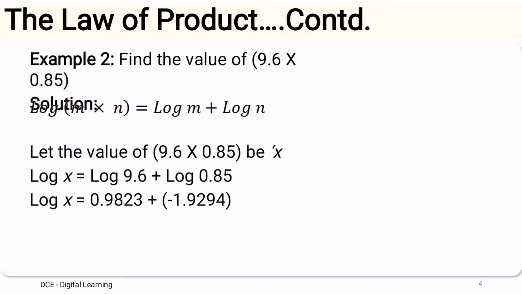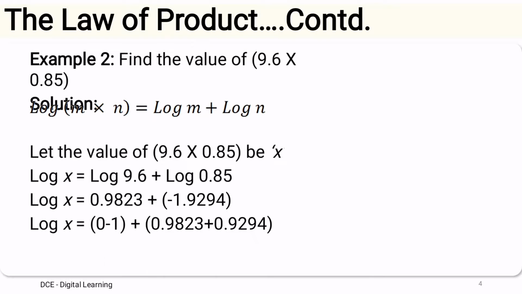So 1 will be the characteristic and it is negative. So minus 1.9294. Dear students, as you all know, the characteristic may be positive or negative, but the mantissa would always be positive only.